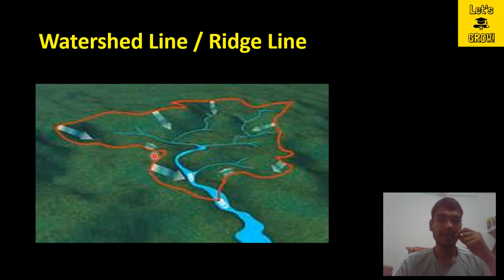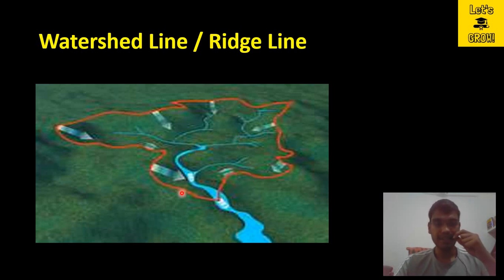What are the properties of a catchment? Whenever a precipitation event occurs over this catchment, the water will flow in this bounded area only, and whatever water is coming will give the discharge at this outlet point. Here you can see the directions of flow: the water will flow in these directions and join some streams, and these streams join the main river.